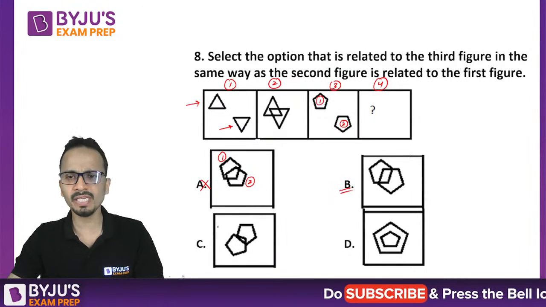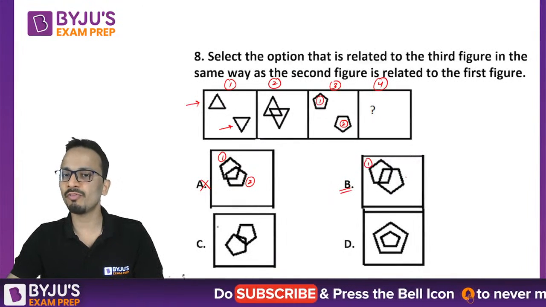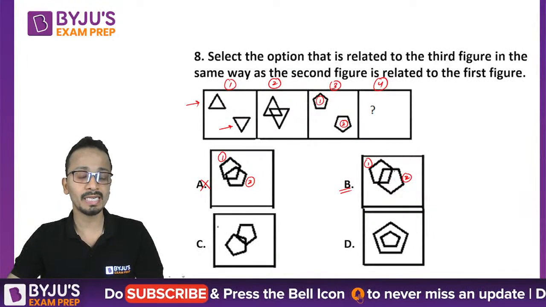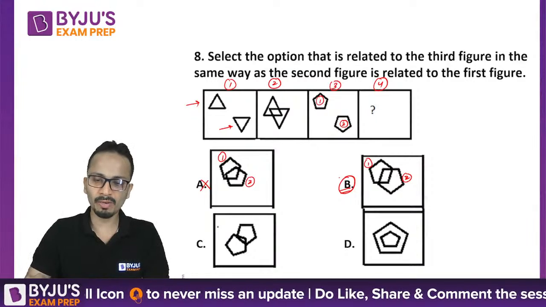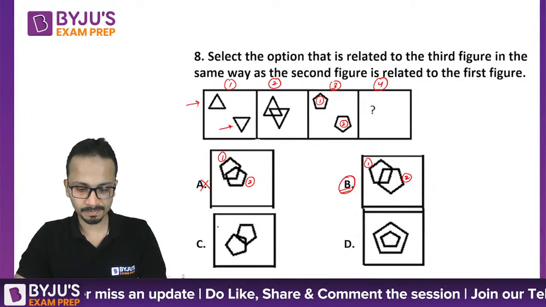So in option B, both the pentagons are as they are, which is required, and now they are overlapping each other. So the correct answer for this question will be option B.